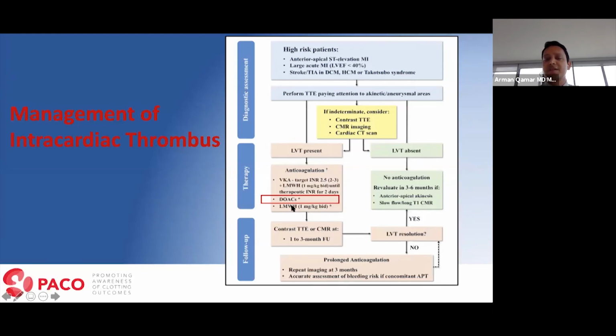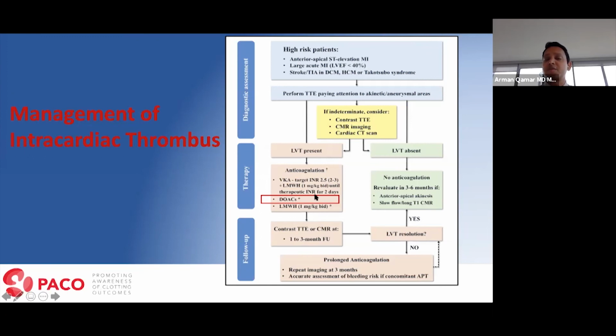Again, the take-home message is there is no randomized clinical trial data to guide you regarding what treatment is better than another. I think you should anticoagulate them, and anticoagulate them with an agent that you feel very comfortable with. In my practice, I most commonly use a direct oral anticoagulant because I'm impressed by their safety compared to warfarin in treatment of patients who have either atrial fibrillation or venous thromboembolism.